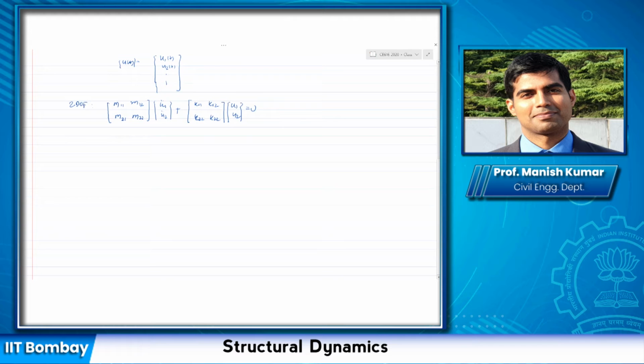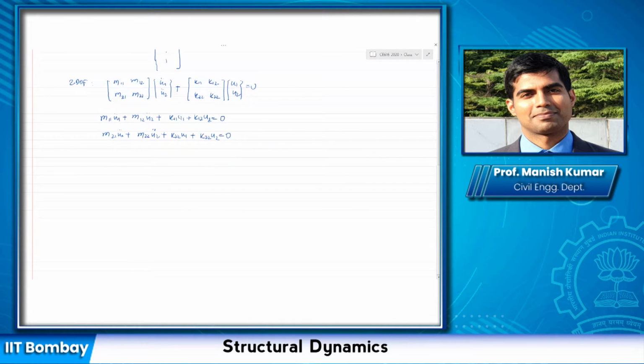What I mean is, if I write it like that, this is m11 times u1. Each equation has u1 and u2, both parameters. So I cannot solve any individual equation separately for u1 or u2. In general, this is the equation I have, equal to 0. And the second one is m21, m22, u2 plus k21, u1, and then k22, u2. As you can see, each of these has terms in u1 and u2, so you cannot individually solve these equations unless they are uncoupled.